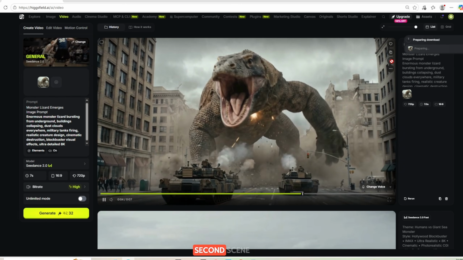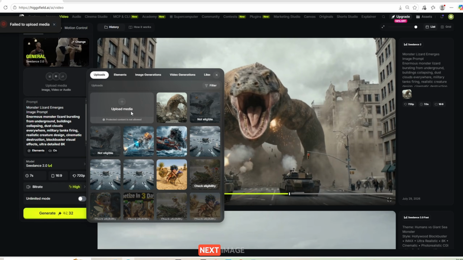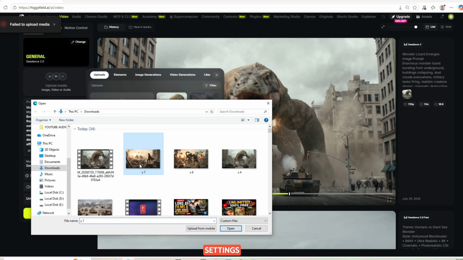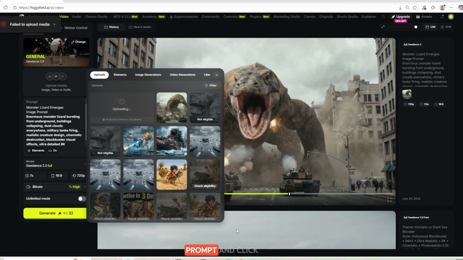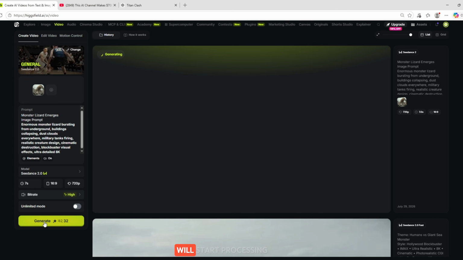Now I'll move on to the second scene. I'll upload the next image, apply the same settings, and then paste the corresponding video prompt. As soon as I paste the prompt and click Generate, the second video will start processing. Within a short time, it will be ready with the same stunning cinematic quality as the first one.